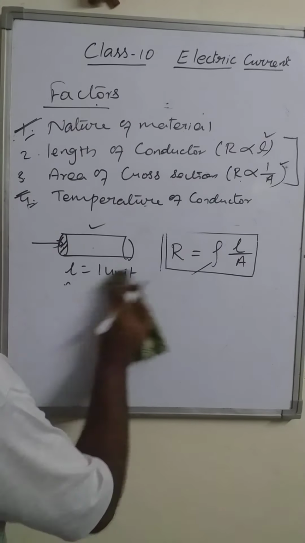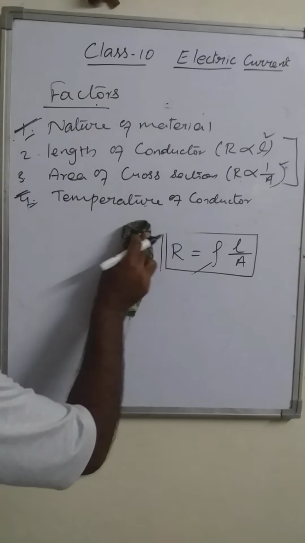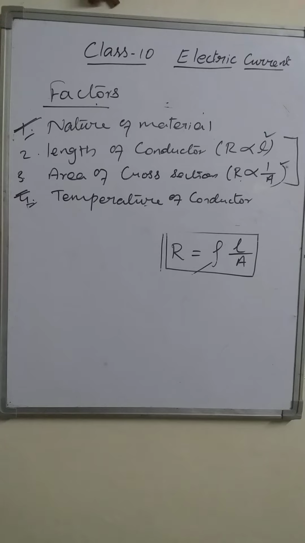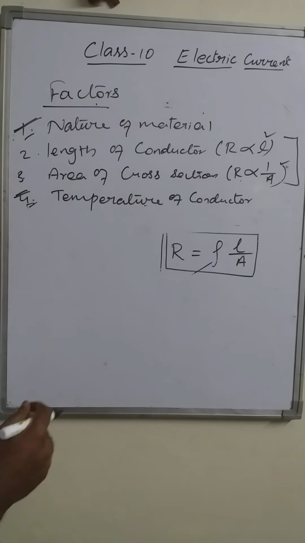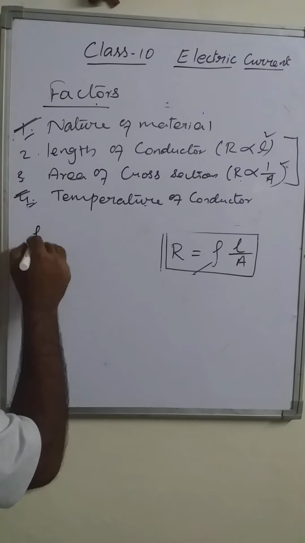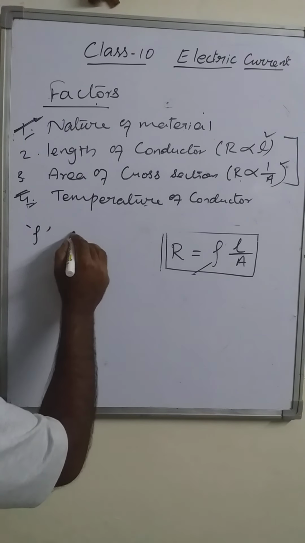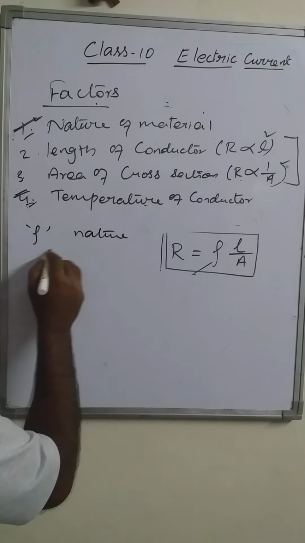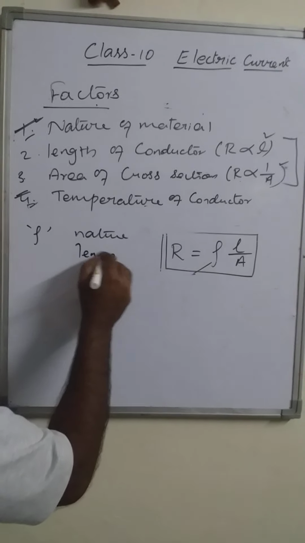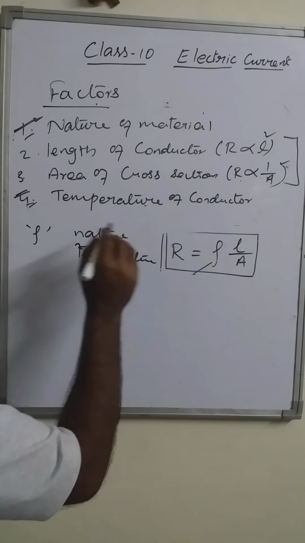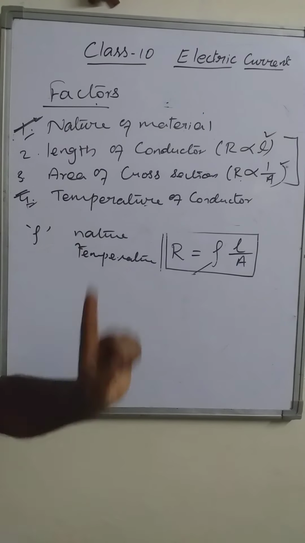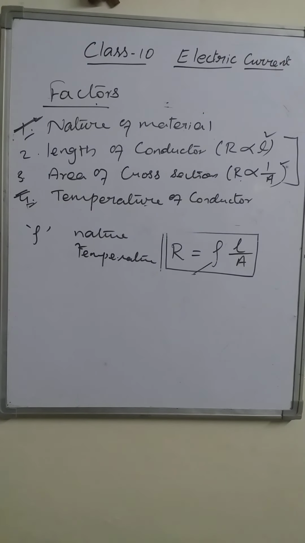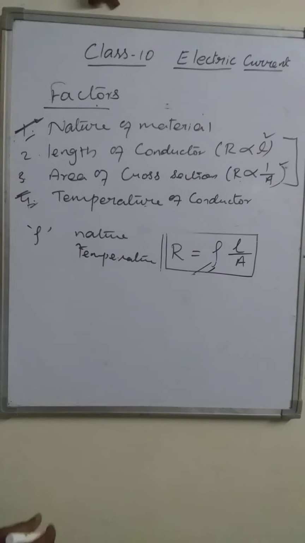Resistivity is also different in all the conductors. In good conductors, resistivity is less. In bad conductors or insulators, resistivity is high. Right? Okay. So resistivity, rho, depends on only these two factors: nature of material and also temperature. So resistance depends on all the four factors. Resistivity depends only on the two factors, internal properties. So this is about resistivity.